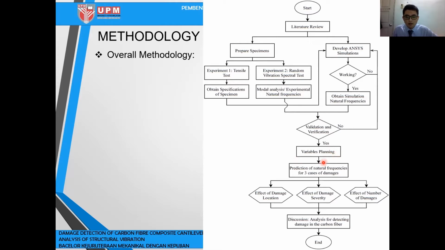And we will do prediction of natural frequency for 3 cases of damage, which is damage location, damage severity, and number of damage. Then we will do discussion, which does analysis for the damage detection in the carbon fiber beam. Then we'll end our project.